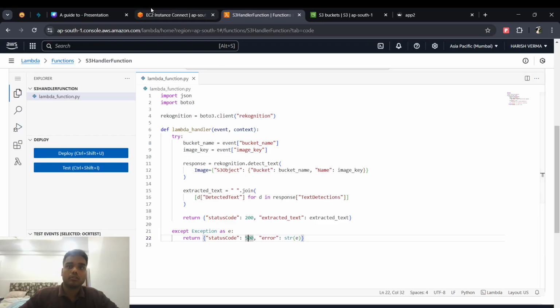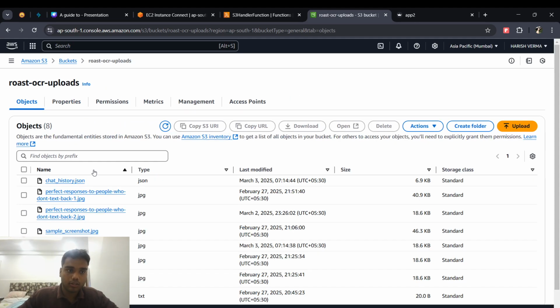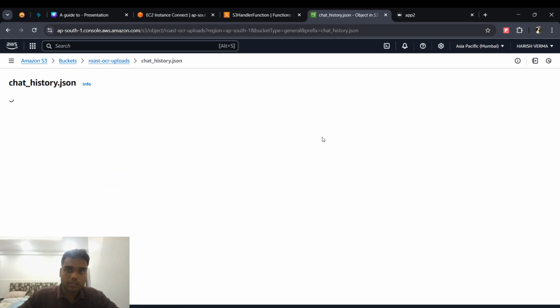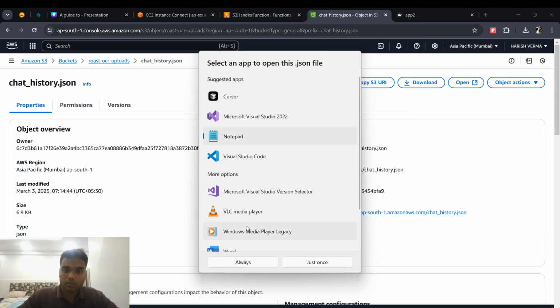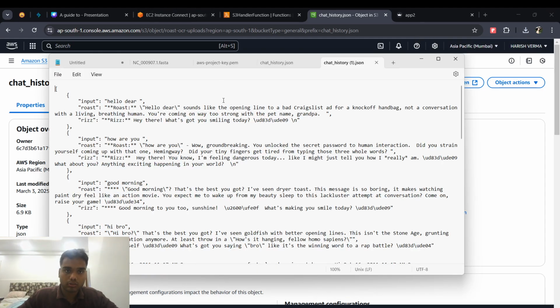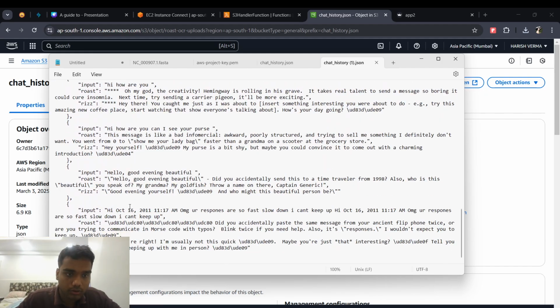Okay. Let me show the S3 bucket. This is the OCR bucket, chat history. If I download it and open it in Notepad, yeah, this is the chat history. This is a text which I just sent, and this is a screenshot I just uploaded.